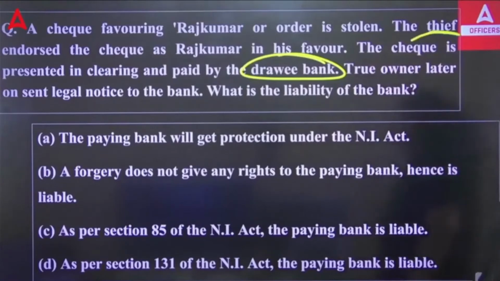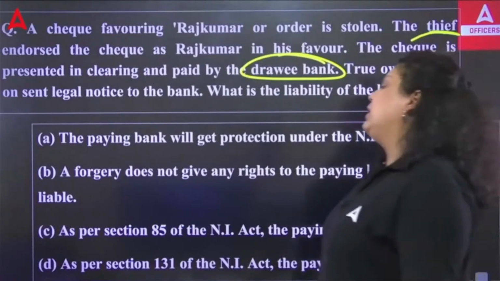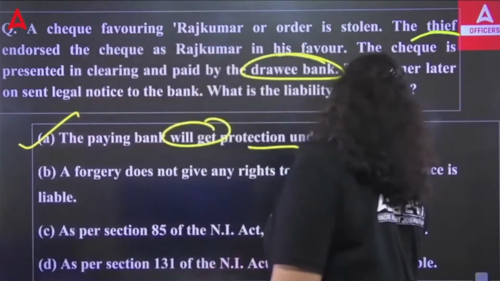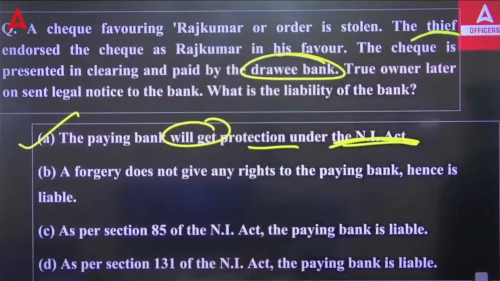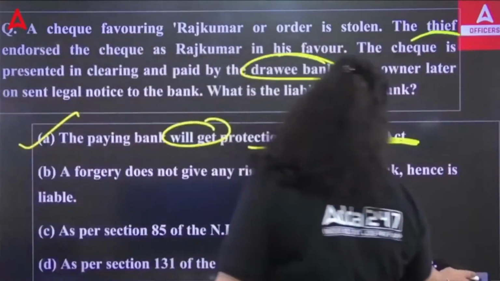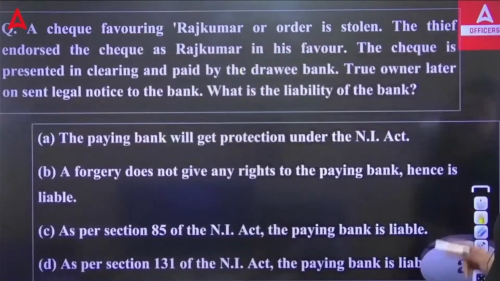So in that situation, will the bank be liable or not? In this situation, the paying bank will get protection under the NI Act, because the check was stolen and then it was endorsed. So the right answer will be A.